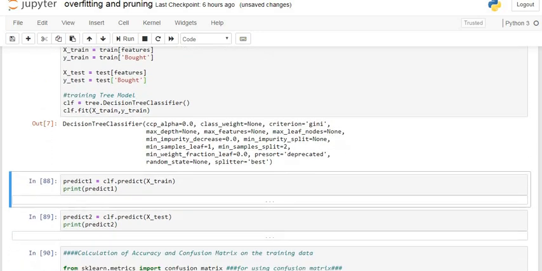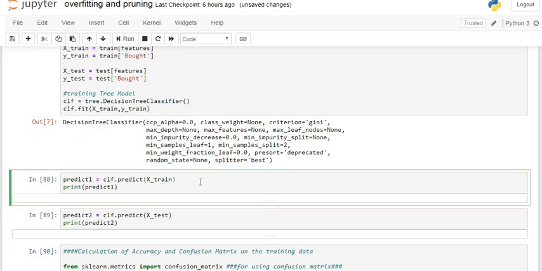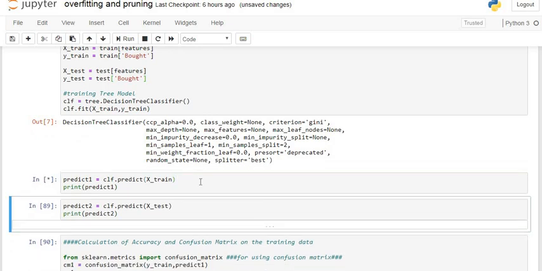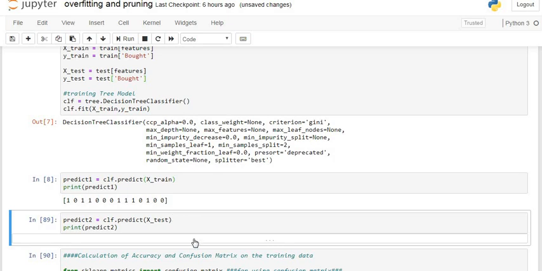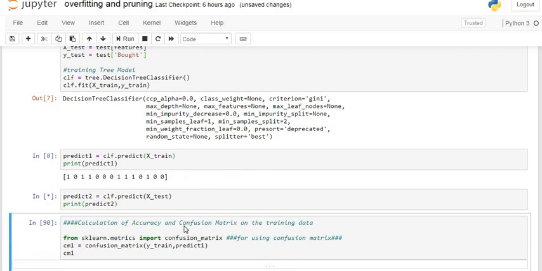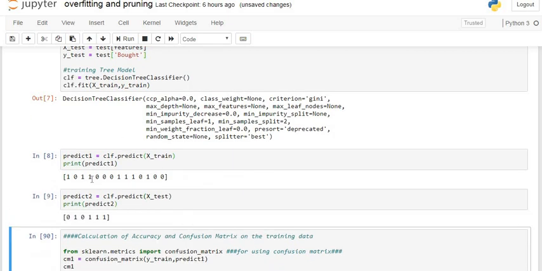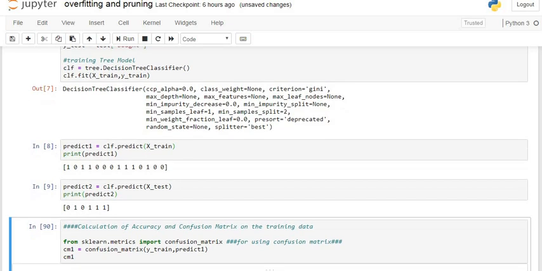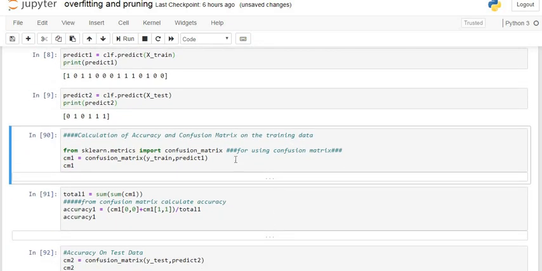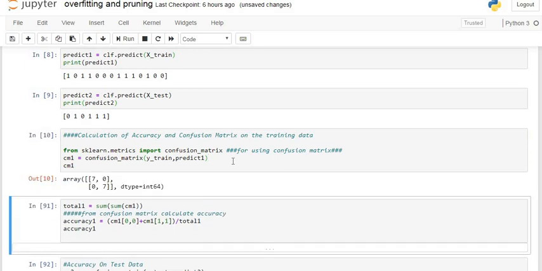Now we see the accuracy on the training dataset. So this is our prediction for the training dataset, and we also apply it on the testing dataset. This is the prediction for the training dataset, and this is the prediction for the testing dataset of our model. Now we see the accuracy of our training dataset by using a confusion matrix. You can see this is the confusion matrix for the training dataset. There is no misclassified observation.